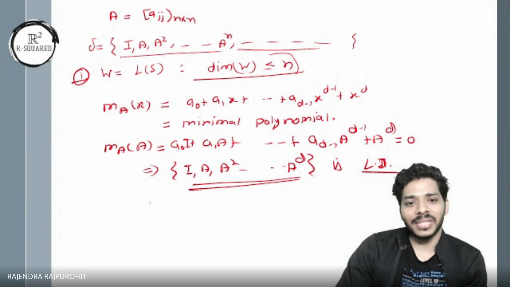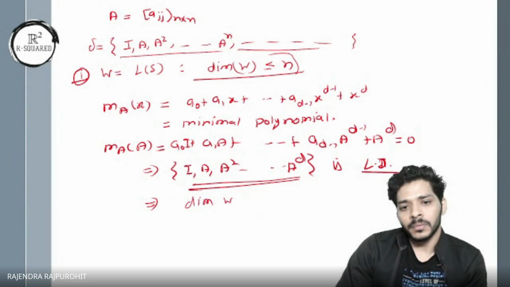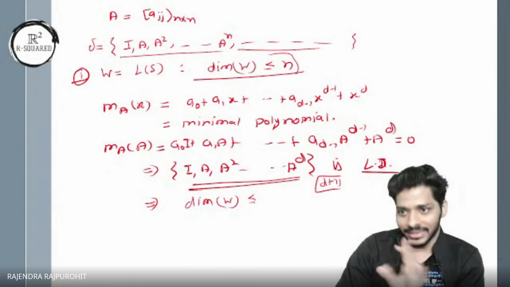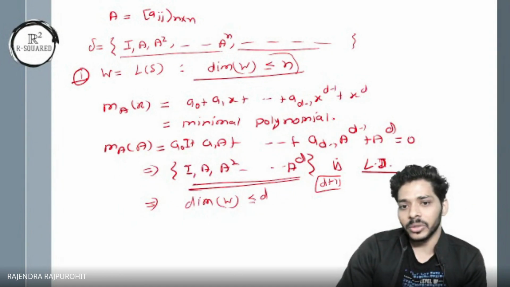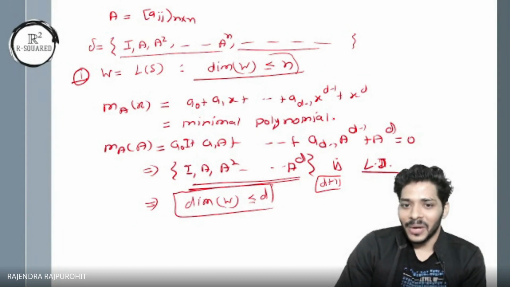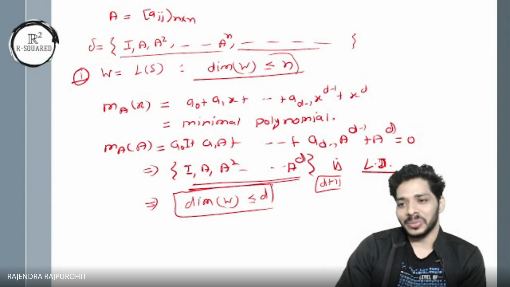That gives you that the dimension of W is less than or equal to, and so I have d plus 1 elements here, right? So if I want this to be LI, then I have to throw out at least one again. So the dimension of W is less than or equal to d. And what is d? d is equal to the degree of the minimal polynomial. Okay, now my question again is, can it be less? Can it be less than the degree of the minimal polynomial?